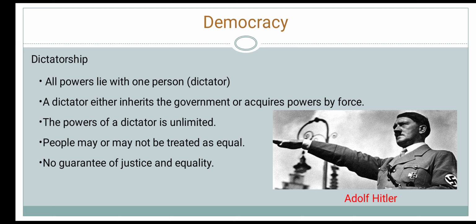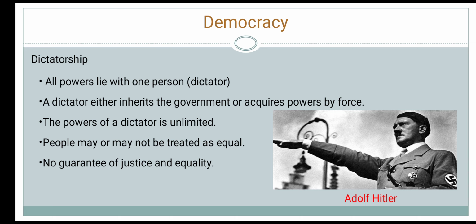The power of a dictator is unlimited. He or she takes all the decisions and makes all the laws for the country. People who question a dictator can be imprisoned or killed. Under this government, people may or may not be treated as equals or be given fair treatment by law. They don't have the freedom to criticize the government. There is no guarantee of justice and equality. A dictatorship is a form of authoritarian government.